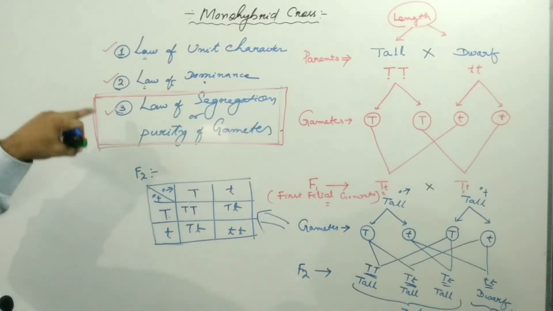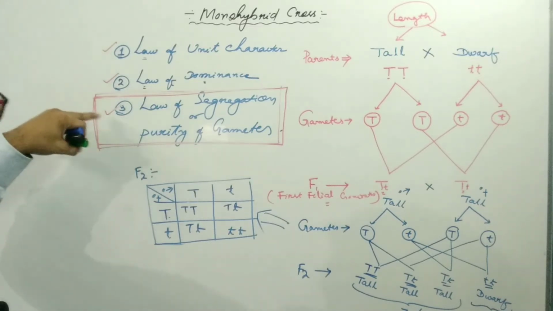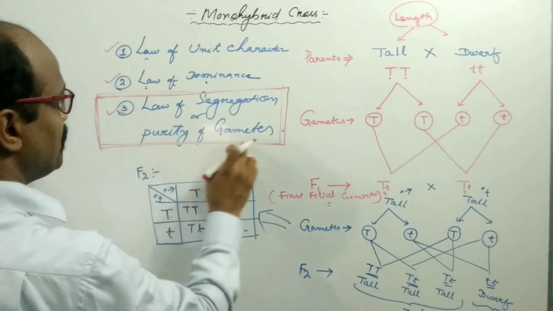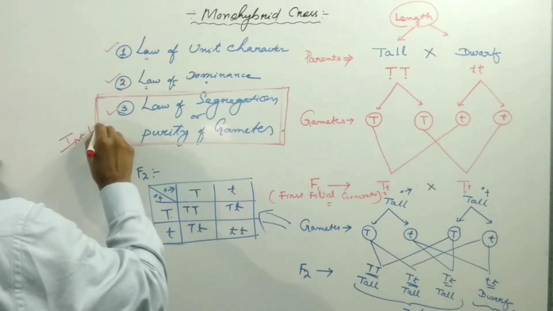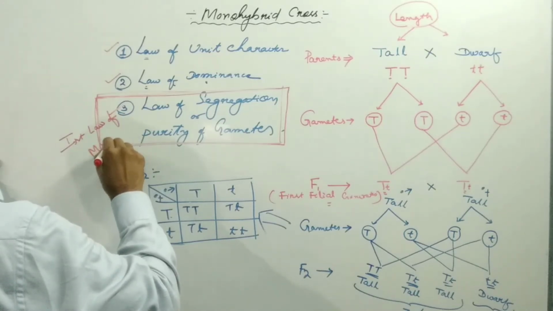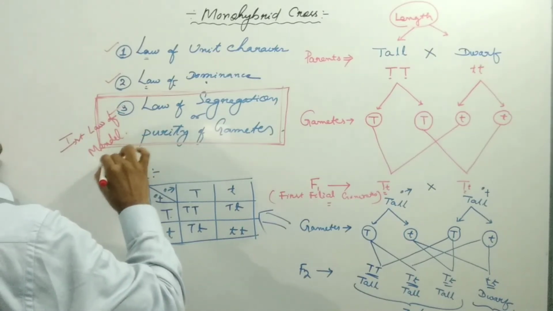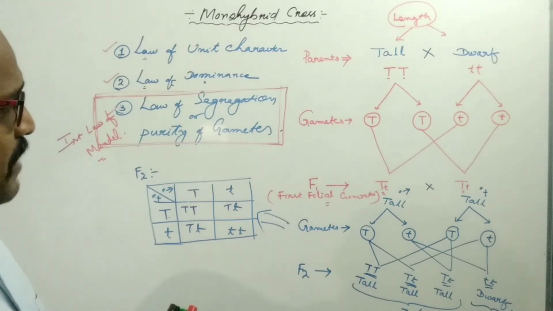So Mendel formulated three postulates or three laws, but the law of segregation, or the purity of gametes, is known as the first law of Mendel.